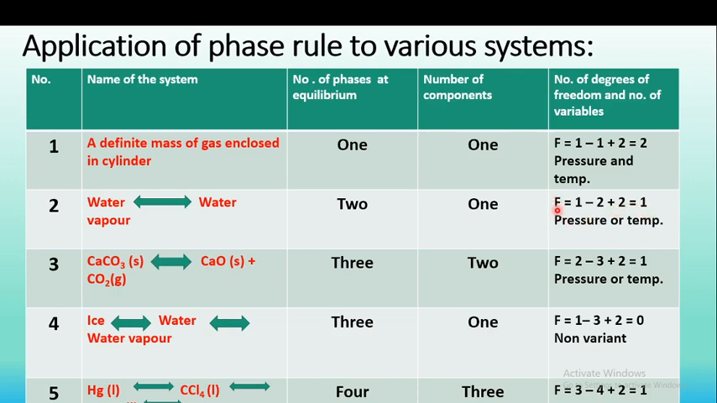Therefore, we can say that F is equal to 1 means the system is monovariant. When F is equal to 2, the system is bivariant. F is equal to 1 is monovariant, that is, pressure or temperature must be specified.